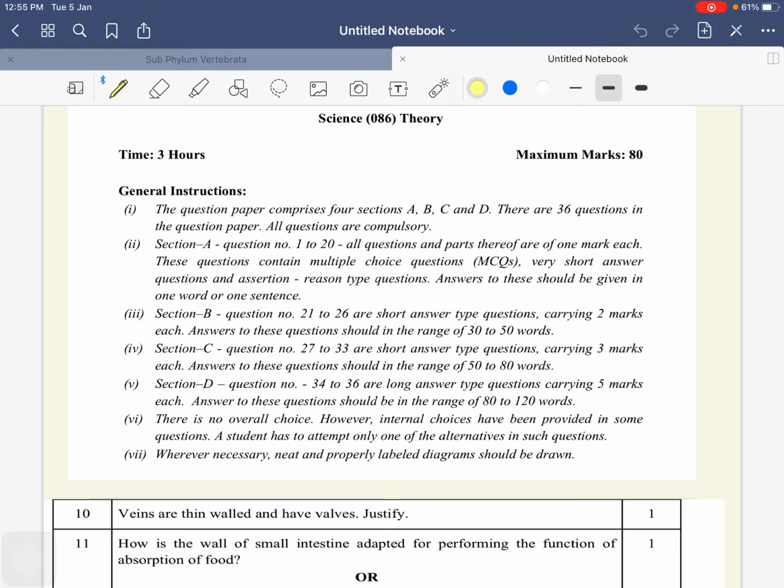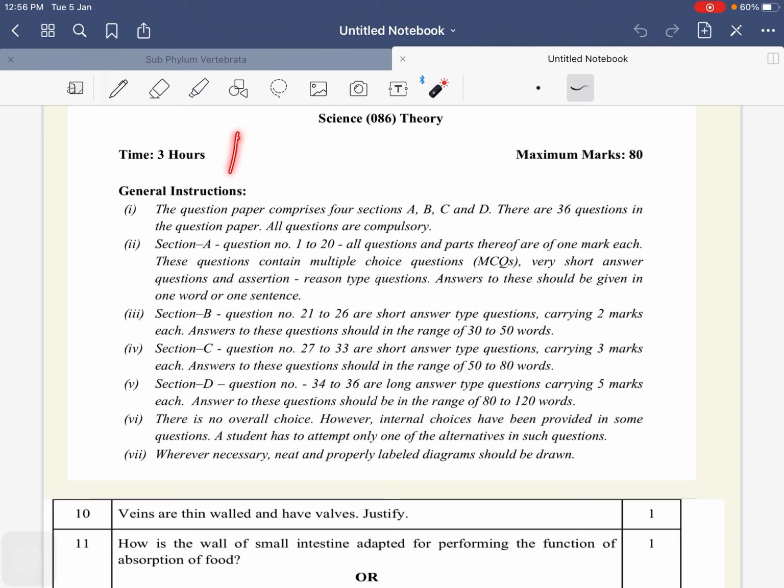Though you have a very small syllabus now, the most important thing is how you are going to revise your chapters and as many questions as you can, right? That is the most important thing.